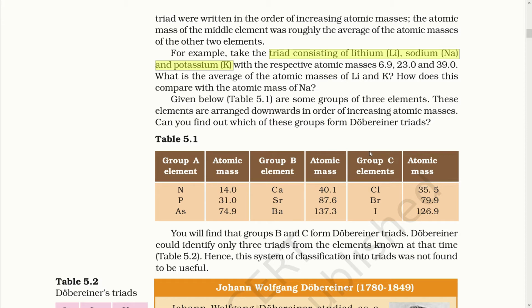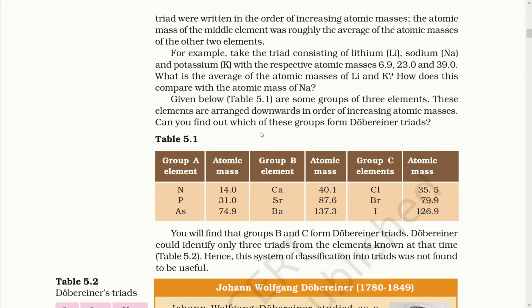Now let us take an example so we can understand it better. He took one example of lithium, sodium and potassium, where you can see the atomic mass of lithium is 6.9 and potassium is 39. If you calculate the average of lithium and potassium, you will come to know that the average is near about the atomic mass of sodium. Yes, we get 23 and 23 is the atomic mass of sodium. This is exactly what Dobereiner had in mind.